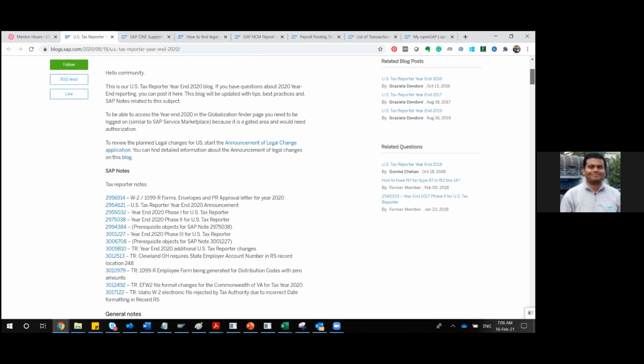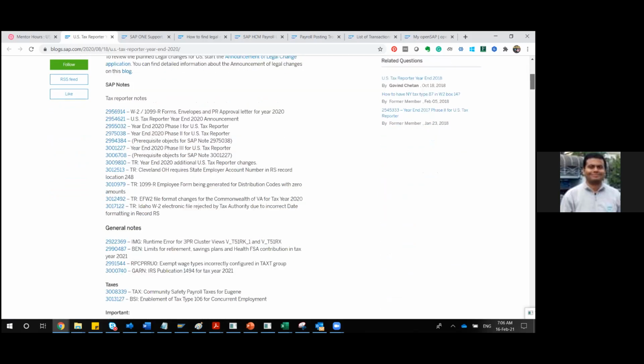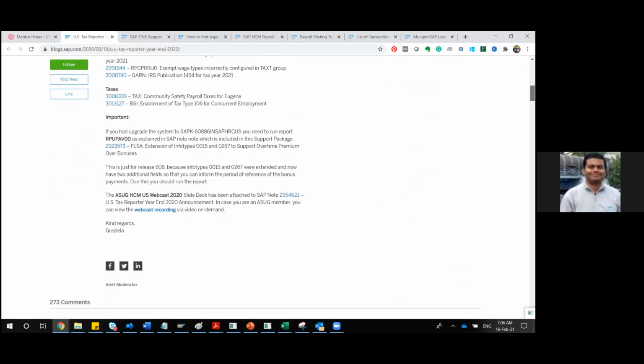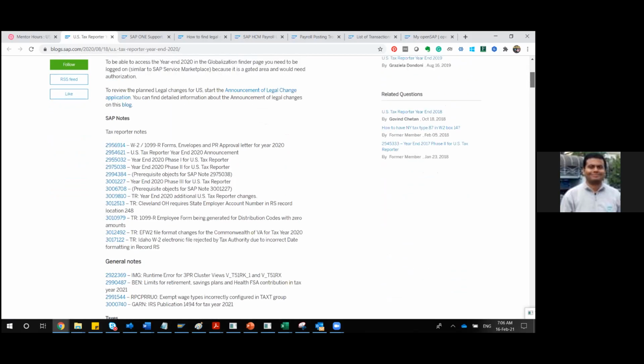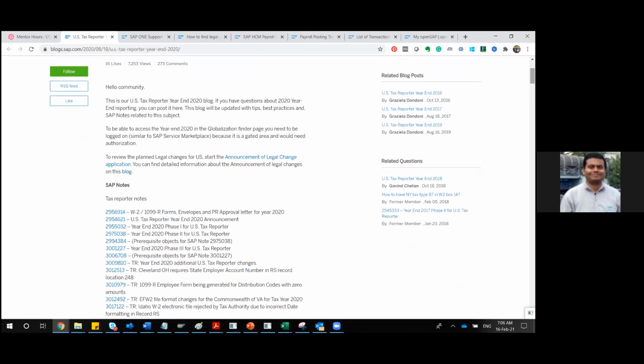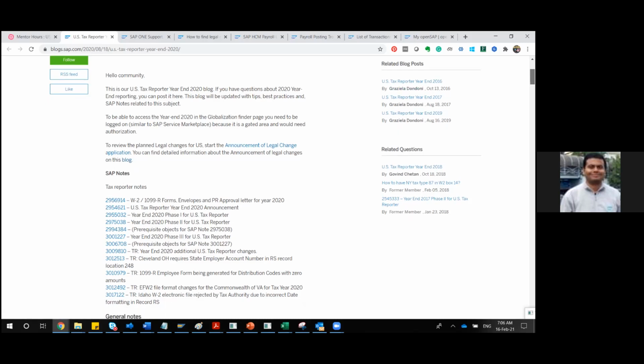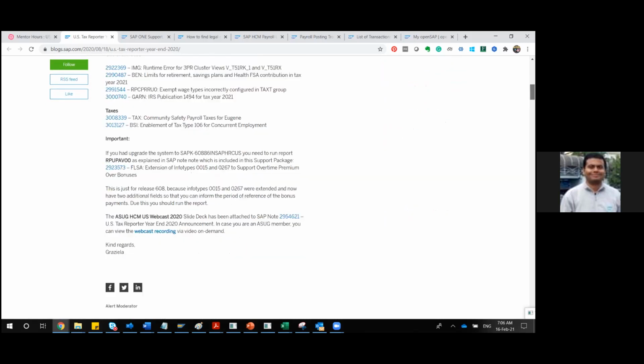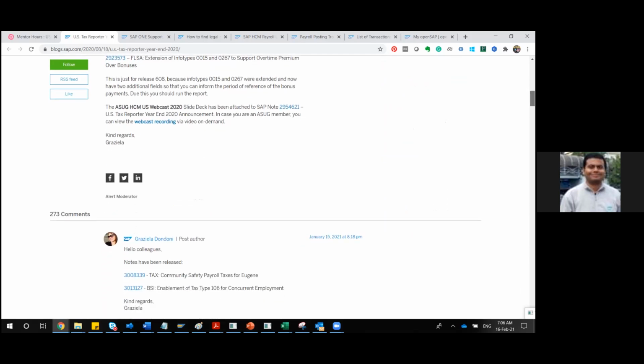It is actually a series of all the notes combined together. It is a short and simple blog, but whatever announcements and tax reporter notes they have released are combined into a single blog, and every time they update it until the year end is completed. It has almost 15 to 20 notes, and towards the end you will see 273 comments. Can you see that?